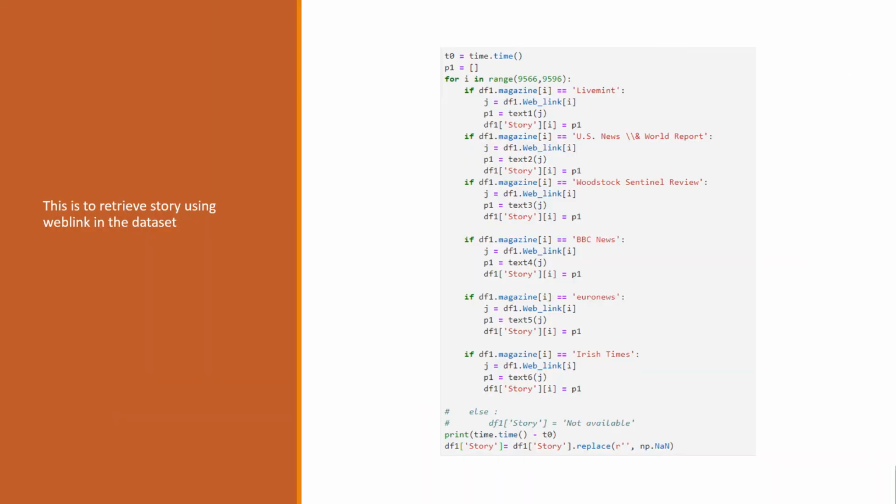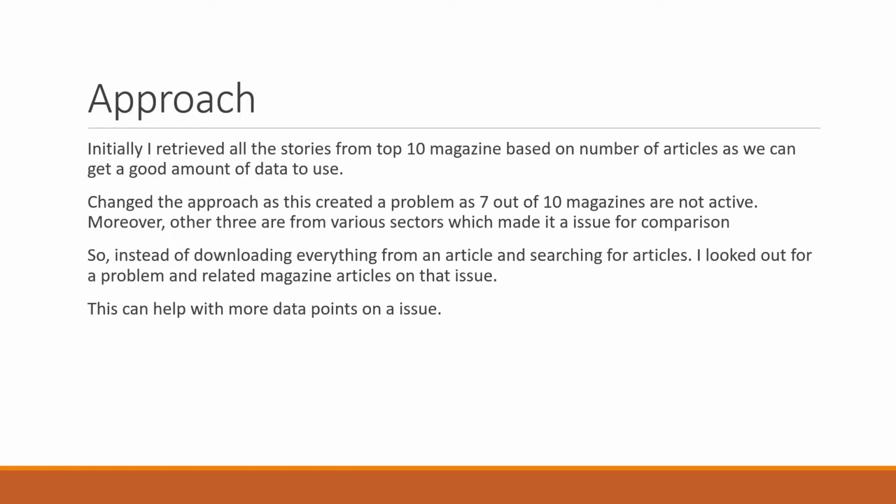So my next part of the project is to retrieve stories using the WebLink, which is provided in the dataset. There's a sample code for that. It's going to compare with BBC News, Euronews. If the magazine name is that, then it's going to go into the loop and retrieve using an HTML link. So I changed the way I'm going to approach the problem.